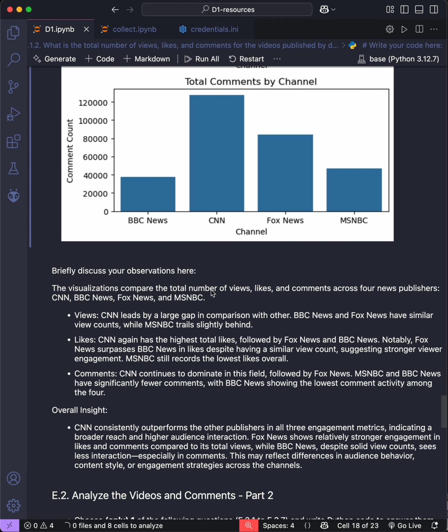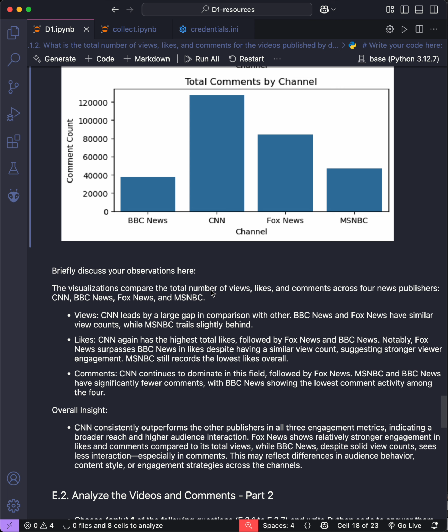And here are my observations. First of all, we can see CNN leads by a large gap in comparison with the others in all views. And in the views, BBC News and Fox News had a similar view count, while MSNBC is slightly behind. About the likes, CNN is still the largest, followed by Fox News and BBC News. And in the comments, CNN continues to dominate, followed by Fox News. MSNBC and BBC News have significantly fewer comments.